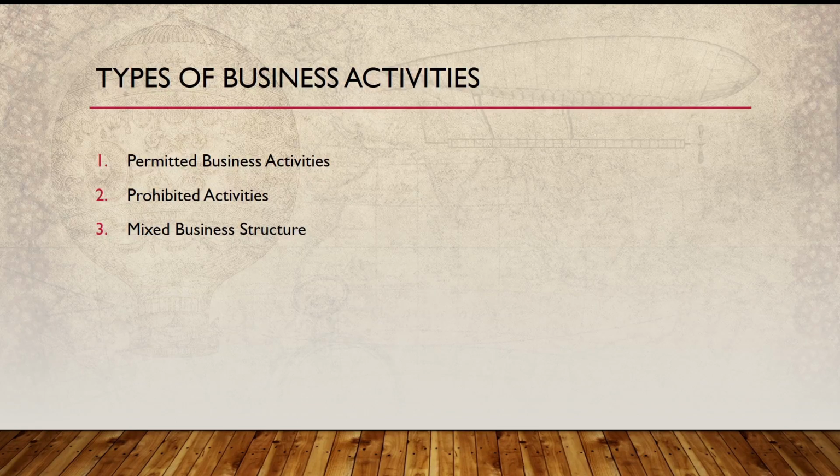But there are certain business structures which are not so clear. Suppose there is a conglomerate company with multiple subsidiaries. Some of the subsidiaries are Sharia compliant and some are non-Sharia compliant. Suppose we take the example of Tata. Tata has multiple subsidiaries. Some are in the FMCG sector, some in the IT sector, some in banking, and some in the loan sector. So some business subsidiaries are Sharia compliant and some are non-Sharia compliant. Today we will emphasize the mixed business structure.